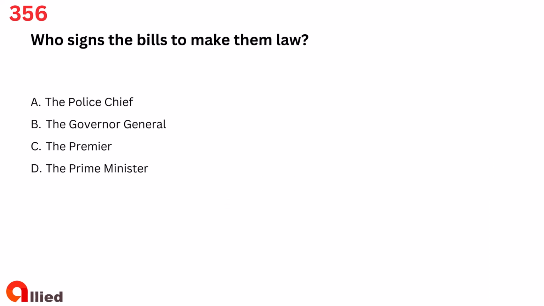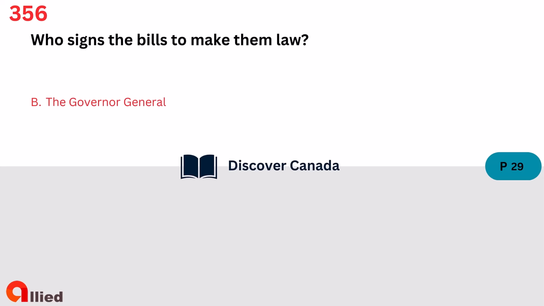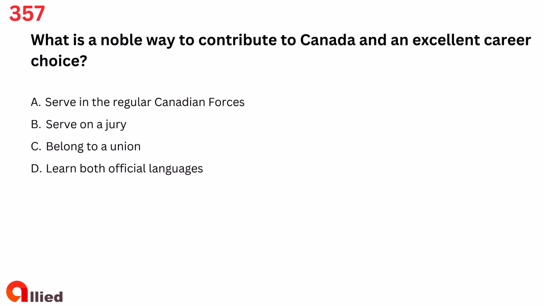Question 356. Who signs the bills to make them law? A. The police chief. B. The Governor-General. C. The Premier. D. The Prime Minister. The answer is B. The Governor-General.